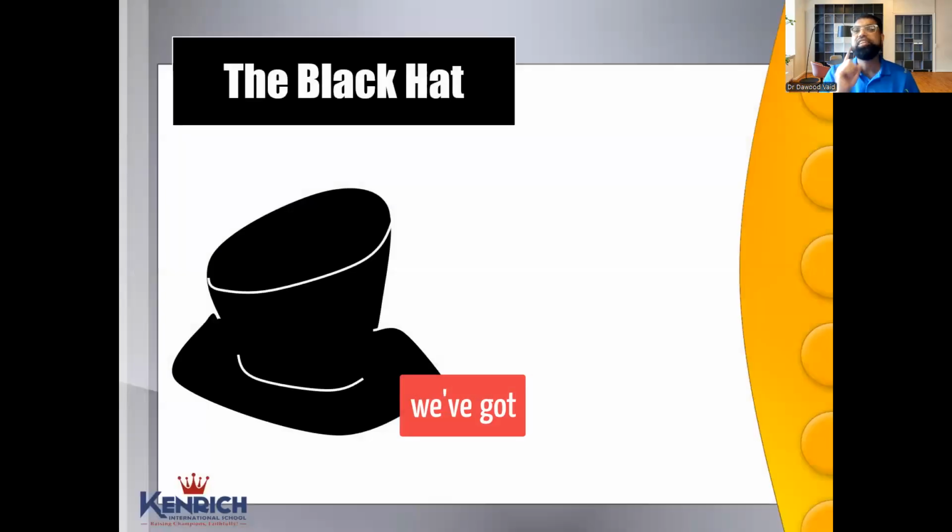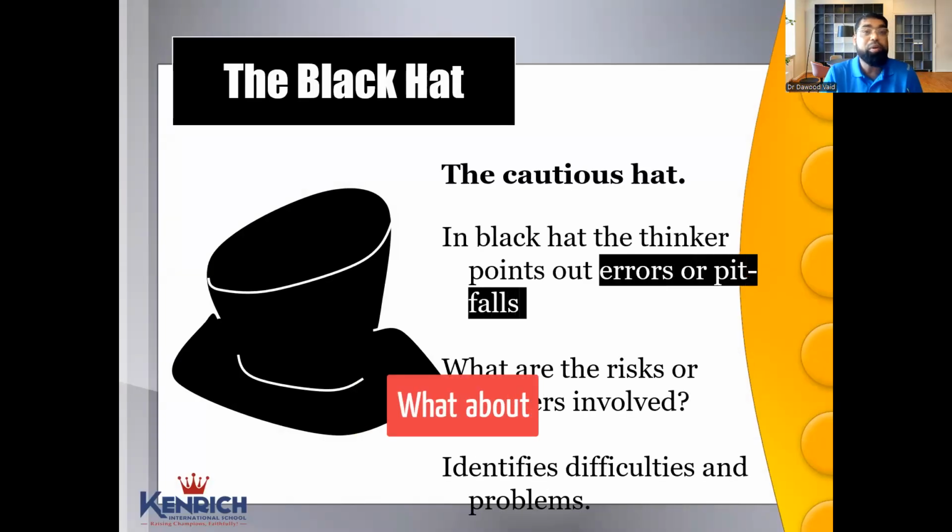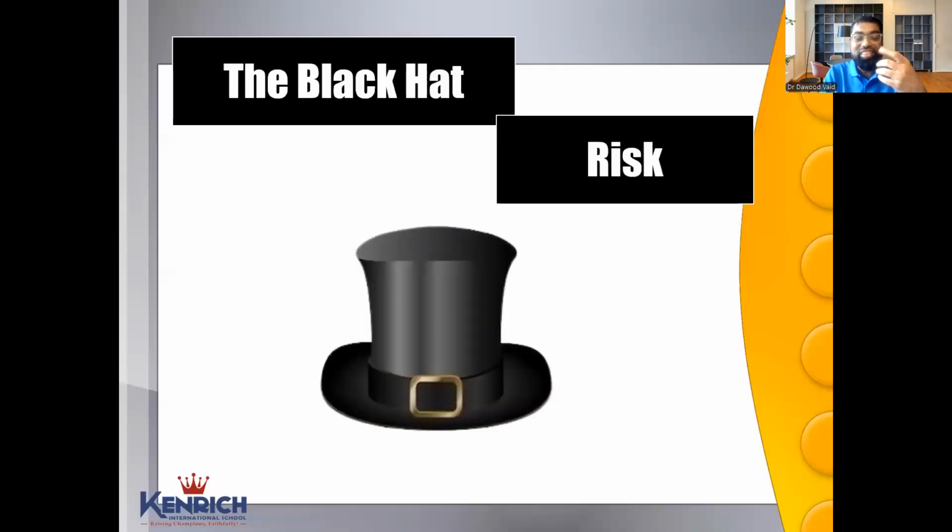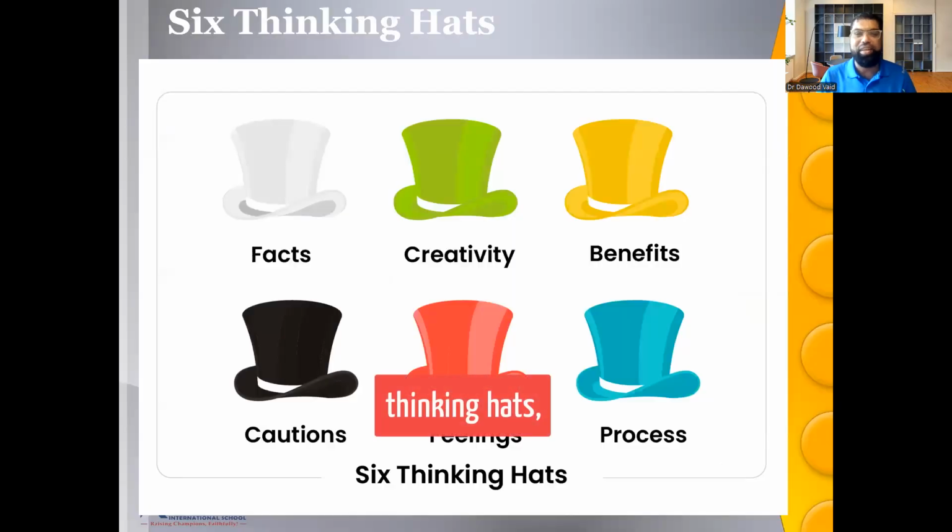And finally, we've got the black hat. There's always somebody who criticizes the idea. Always somebody who says, okay, what about these points? What if the business doesn't grow? Oh, the expenses, the investment is too much. So it's all about the caution hat. The errors, the pitfalls, the risks, the danger. And think of it like the magician's hat. The risk: I want to pull out a rabbit and suddenly a squirrel comes out. It's still fine as long as it's not a cloth coming out. These are the six thinking hats, my friends.